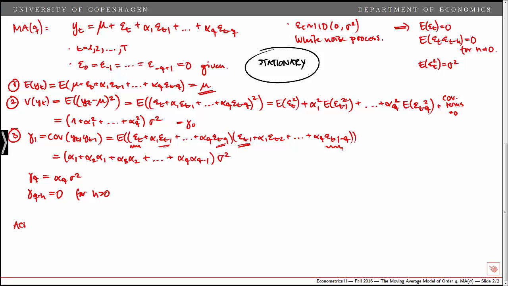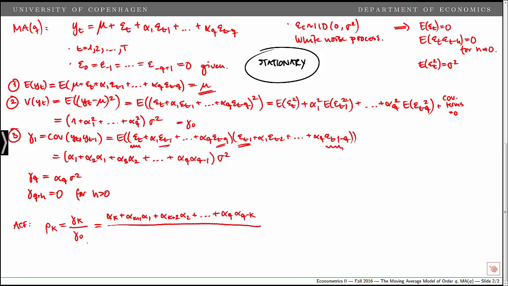Finally, we could look at the autocorrelation function. So rho k is defined as the kth autocovariance divided by the variance. And note that we could rewrite the kth autocovariance as alpha k plus 1 alpha 1 plus alpha k plus 2 alpha 2 all the way up to alpha q alpha q minus k, and then we have a sigma square out here which cancels out.